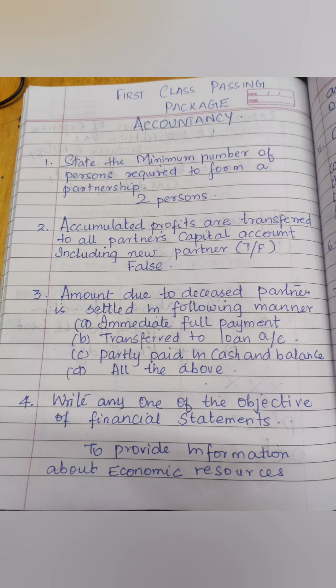Today we are going to deal with all the 1 mark and 2 marks of accountancy. The minimum number of persons required to form a partnership is 2 persons. Accumulated profits are transferred to all partners' capital account including new partner. Is it true or false?